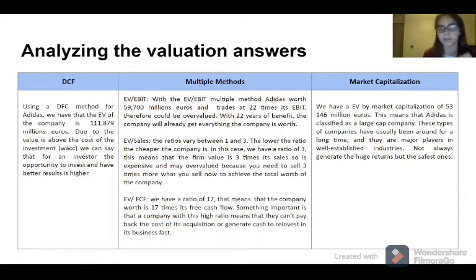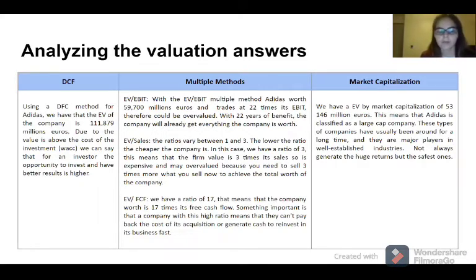Then we have the multiple method. We use three types. First of all, enterprise value divided by EBIT. With the enterprise value divided by EBIT multiple method, Adidas is worth 59,000 million euros and trades at 22 times its EBIT, therefore it could be overvalued. With 22 years of earnings, the company will have already earned everything the company is worth.